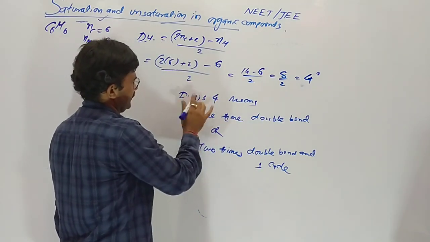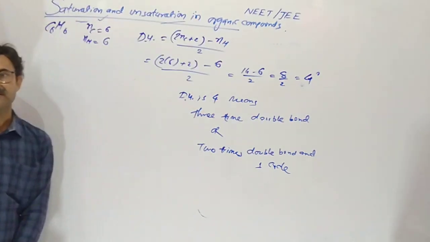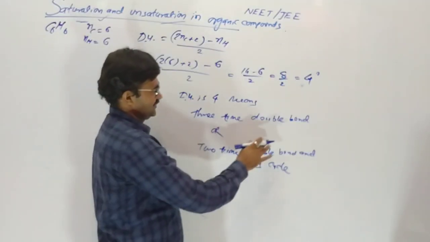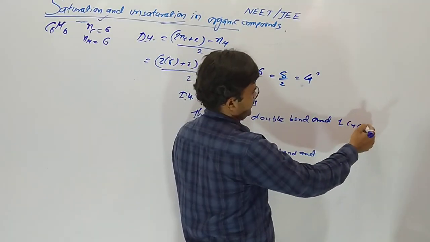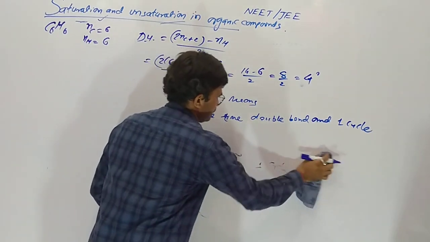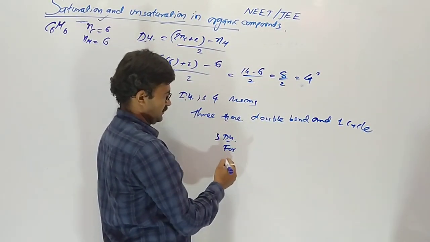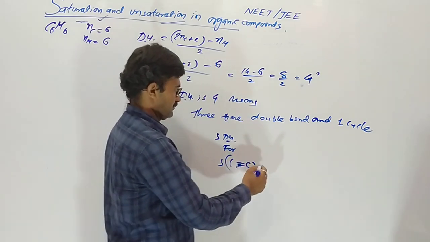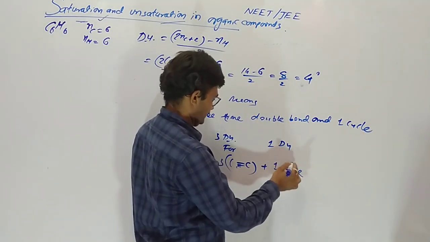DU is 4 means 3 double bonds and 1 cycle. 3 DU for 3 double bonds and 1 DU for 1 cycle.